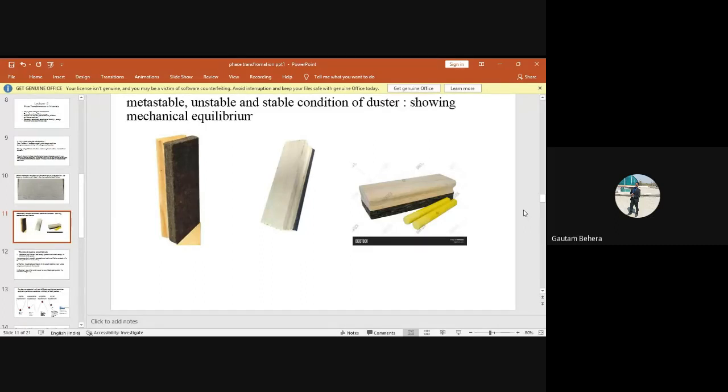See, if I'm saying my system is in thermodynamic equilibrium, that means it should justify that the system is in thermal equilibrium, the system is in chemical equilibrium, the system is in mechanical equilibrium. So these three equilibria must be satisfied. If these three equilibria are satisfied, that means my system is in thermodynamic equilibrium, right? So thermodynamic equilibrium is composed of these three equilibria: chemical, thermal, and mechanical. It is okay to everybody now?